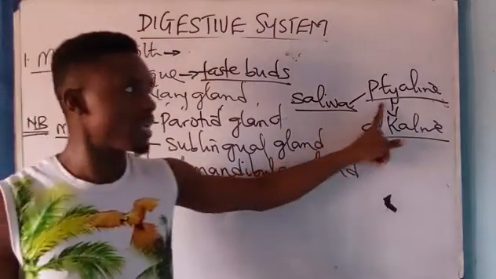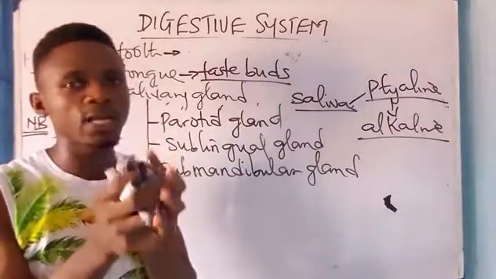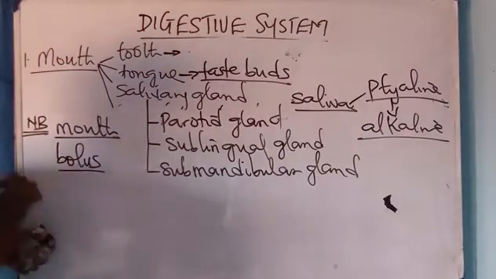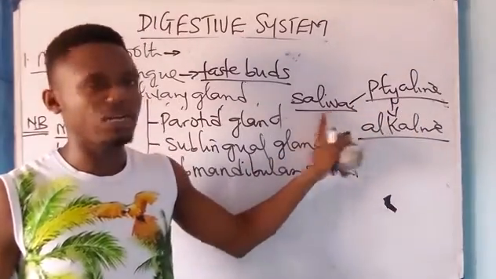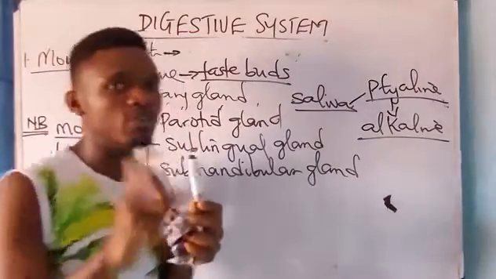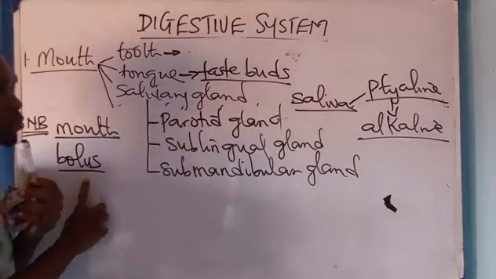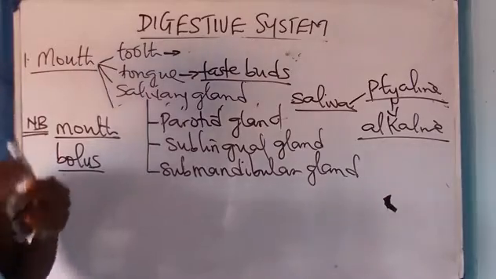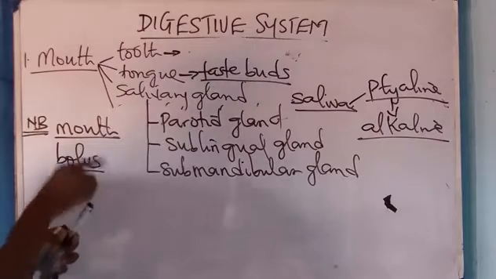Now the function of this tyalin present in the saliva, it helps in bringing the food together in the form of a solid mass called bolus. And recap. This enzyme present in the saliva helps in bringing the food molecules together in the form of a solid mass called what? Bolus. Now I can say that the partially digested food in the mouth is called bolus. The partially digested food in the mouth is called what? Bolus. So I've explained everything that occurs in the mouth.